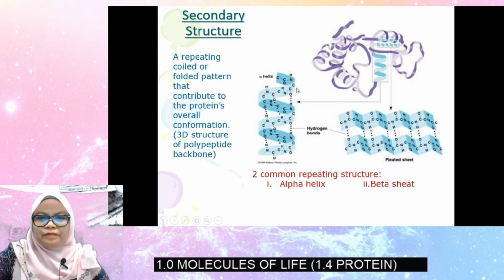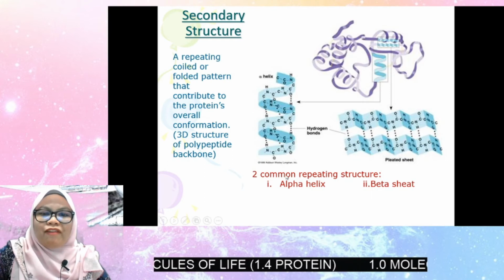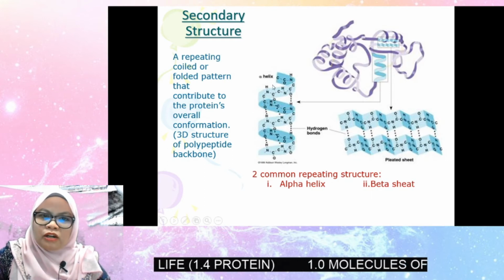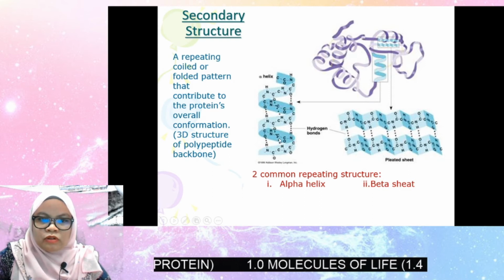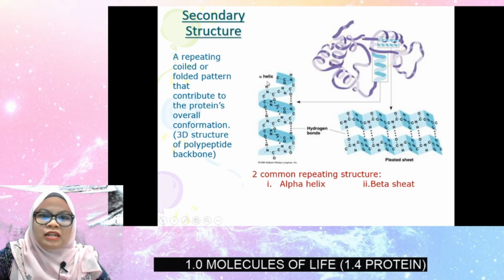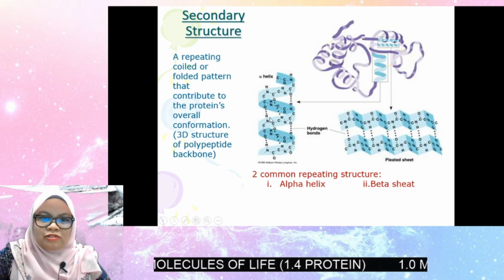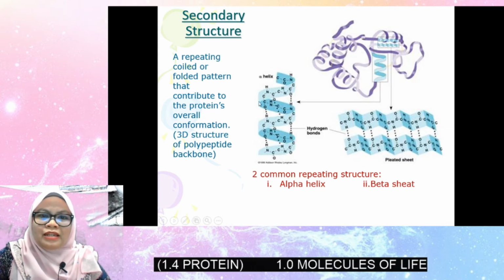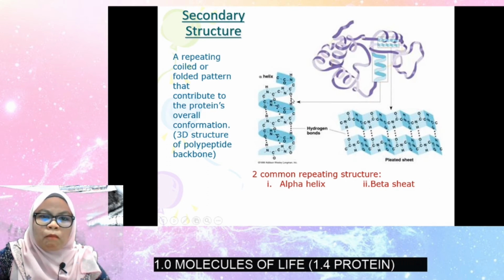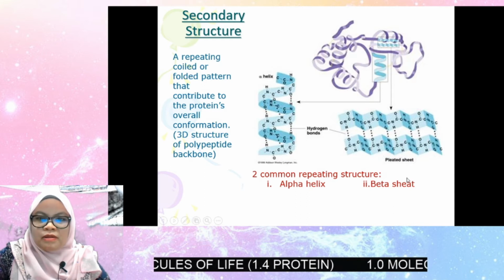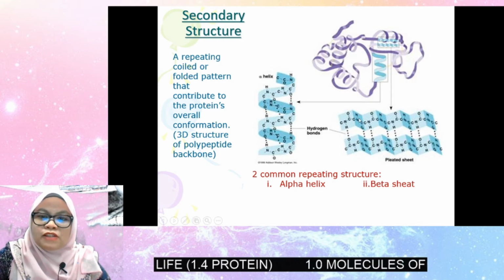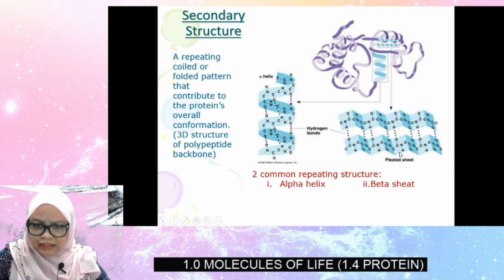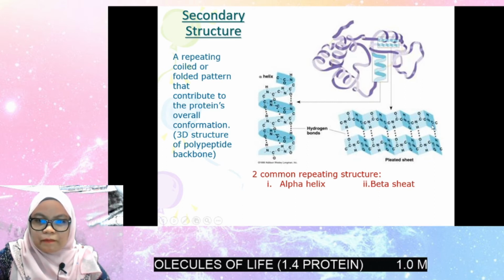For the secondary structure, we have two common structures, which are alpha helix and beta sheet. Now the polypeptide is not linear anymore. In the alpha helix, the polypeptide is coiled and forms a helix structure. To maintain the helix structure, there is another accessory bond, the hydrogen bond. In the beta sheet, the polypeptide sheet is folded. For alpha helix the polypeptide is coiled, but for beta sheet the polypeptide is folded.